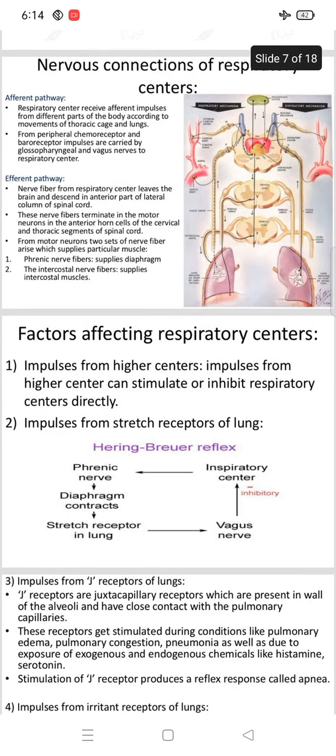And the next topic is the nervous connection of the respiratory center, which has two types of pathway, afferent and efferent.